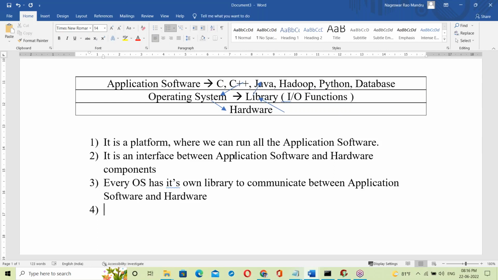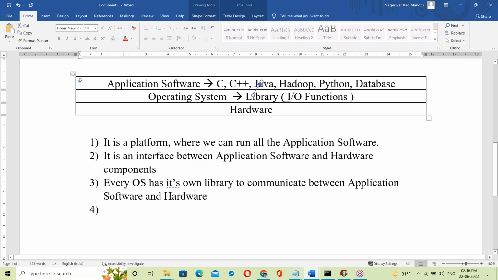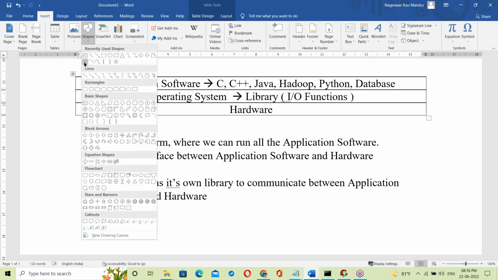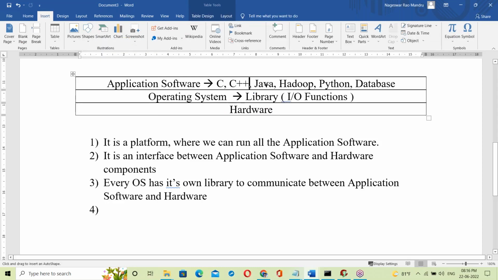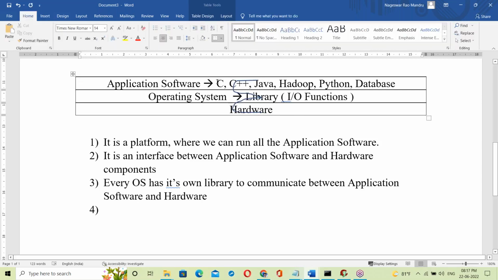One more important point, try to remember it. These programs, C, C++, Java, Hadoop, all the programs first of all link with the OS library, then execute, then communicate with the hardware components. Before executing any program, it first links with the OS library.